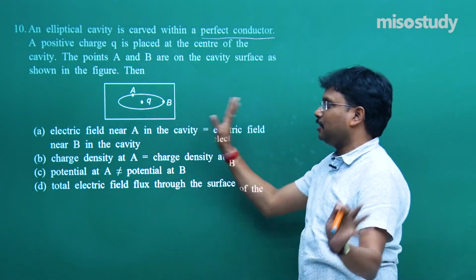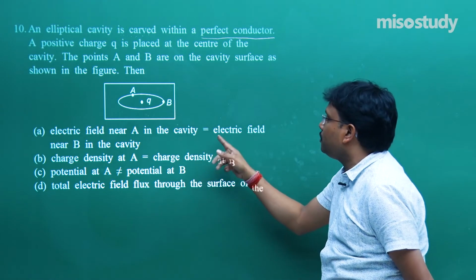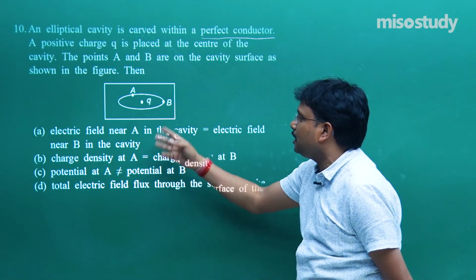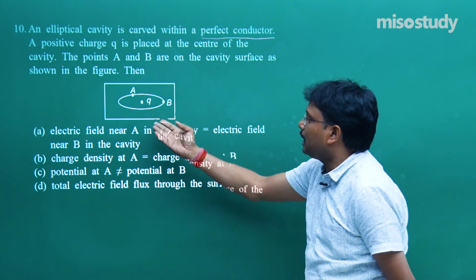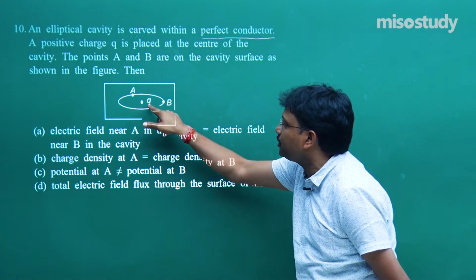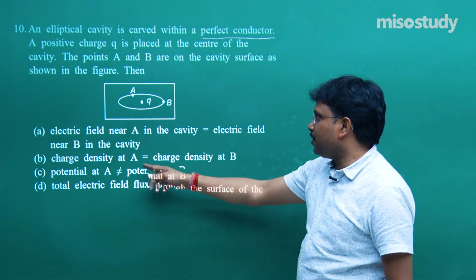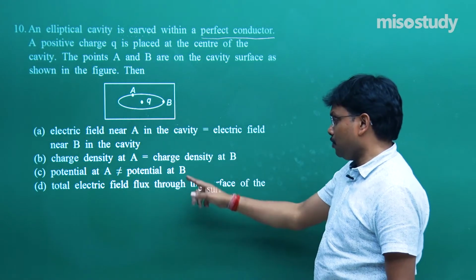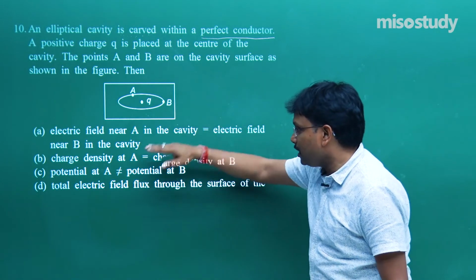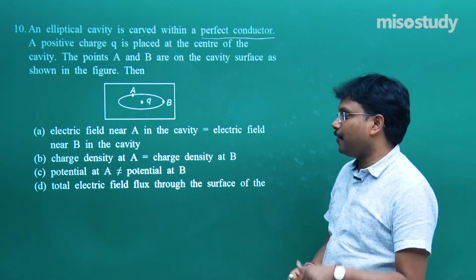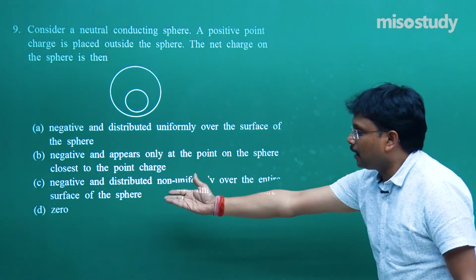Now let's start reading the options. Electric field near A in the cavity is equal to electric field near B in the cavity. Why? There is no aspect of the electric field near A in the cavity; the electric field is ultimately going to be due to this charge. Fine, so this option is not correct. Charge density at A is equal to charge density at B. No, this is correct the other way, but the way it is given over here, it is not correct. Fine. So students, as usual I explained this problem, and the correct solution is D.